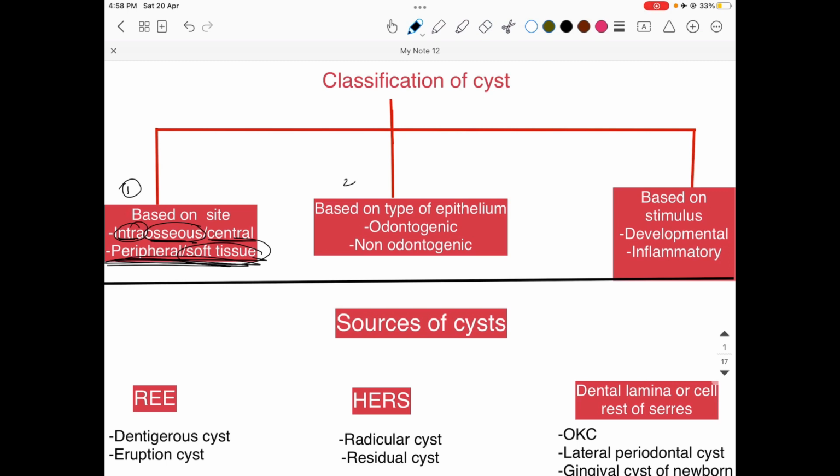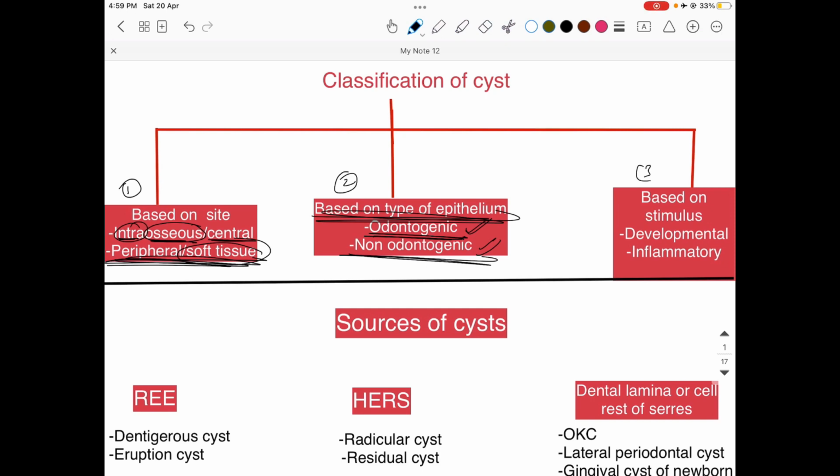The second category is based on the type of epithelium, whether a particular cyst is odontogenic or non-odontogenic. Now what do we mean by odontogenic or non-odontogenic? Odontogenic means the cysts which are basically derived from or formed from the tissues that are involved in the process of odontogenesis. Odontogenesis means the development of tooth, right? So all the cysts which are formed from the tissues that are involved in the tooth development, we categorize them under the odontogenic cyst. And vice versa, the other category is non-odontogenic cyst, the cysts which are not derived from the tissues that are involved in the tooth development.